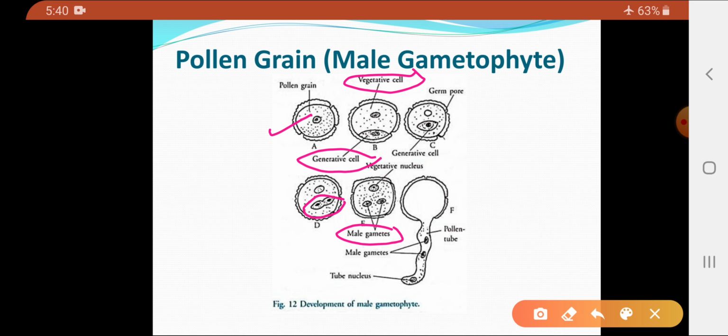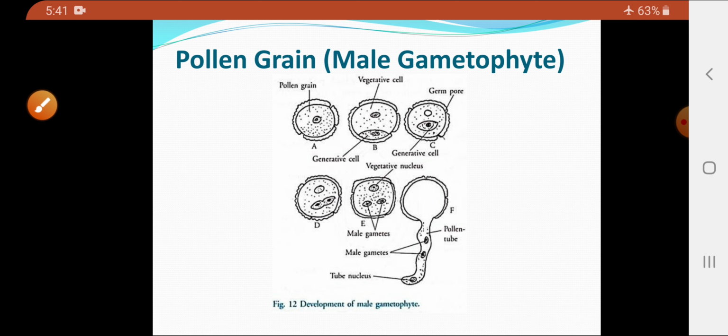Now this process will take place after the process of pollination has taken place on the stigma. Due to pollination, the pollen germinates and forms the pollen tube. So of all these three cells, one is the vegetative cell and the remaining two are the male gametes. They come inside the pollen tube, and this pollen tube will carry the male gametes to the female reproductive part of the flower.